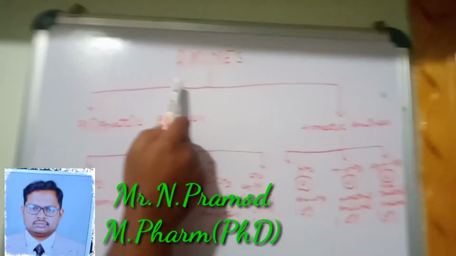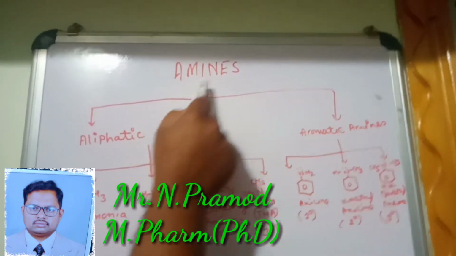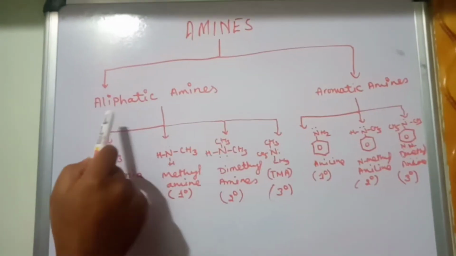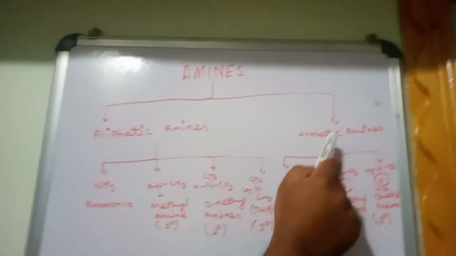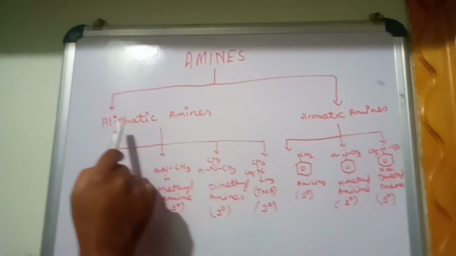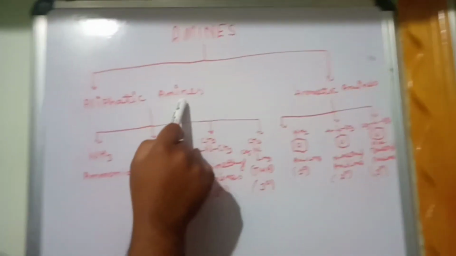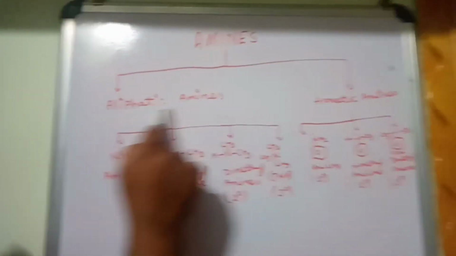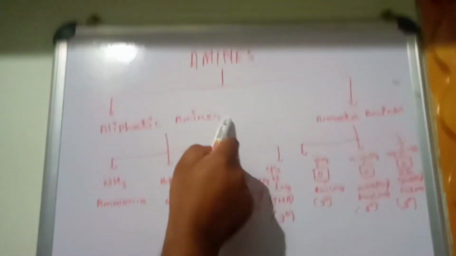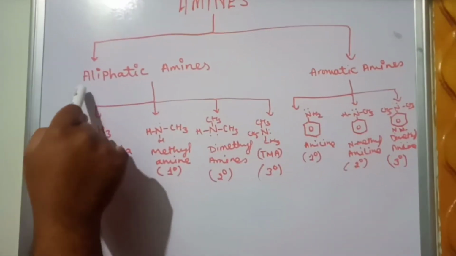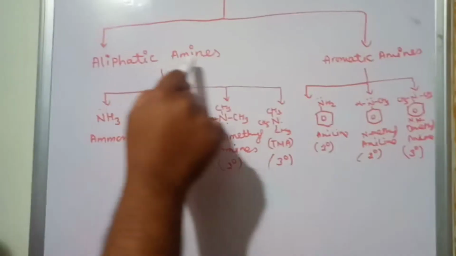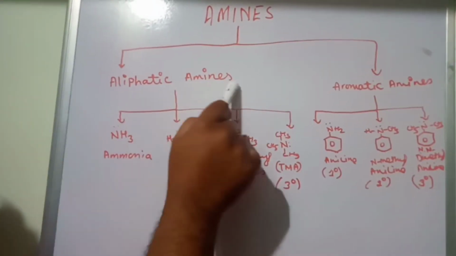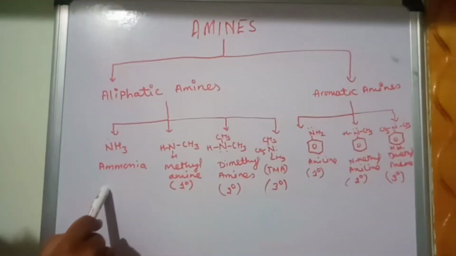Today we discuss a topic on amines. Amines are broadly classified into aliphatic amines and aromatic amines. In the aliphatic amines, they are the straight chain or branched chain or continuous chain compounds, which are called aliphatic. But we are talking about aliphatic amines. So aliphatic amines are of different types.